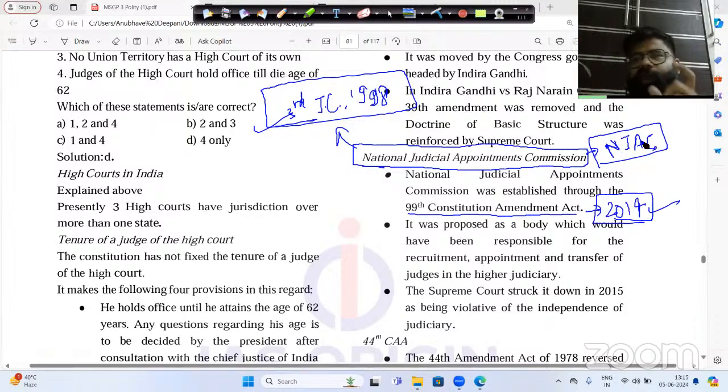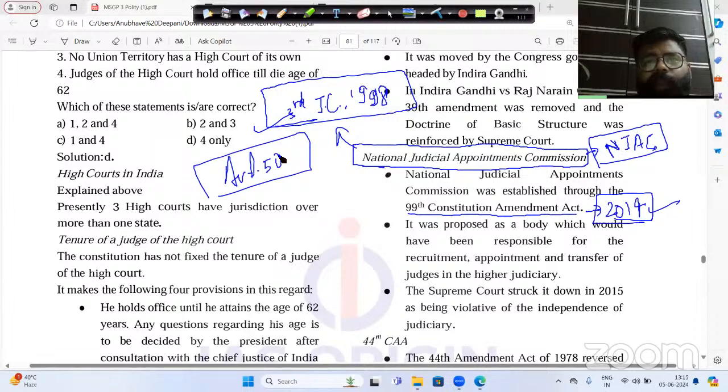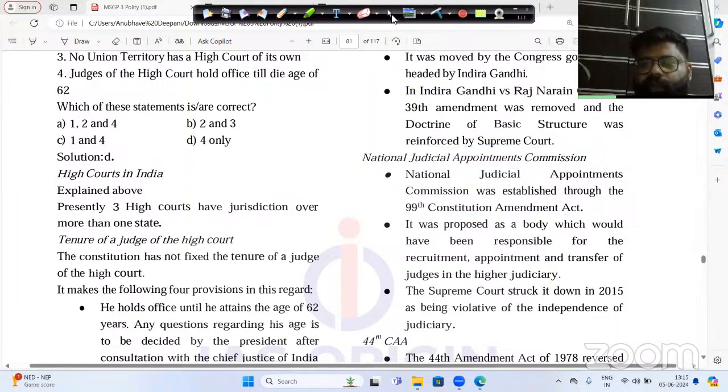And Supreme Court said that this particular National Judicial Appointment Commission is a direct violation of Article number 50 of the Indian Constitution. And Article number 50 tells us about the separation of the executive from the judiciary. So here the Supreme Court of India said that we will not allow the National Judicial Appointment Commission, and we are cancelling the 99th Constitution Amendment 2014, that is the National Judicial Appointment Commission, and this was basically struck down. This NJAC was struck down in the year 2015. That's why you basically see the second statement of this question is completely correct here.